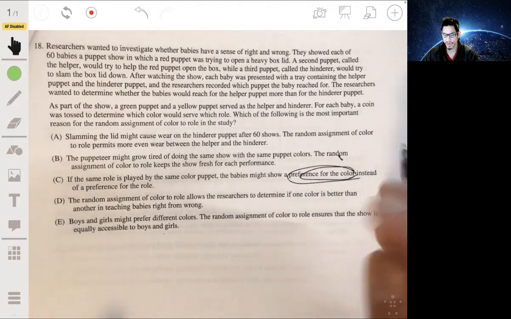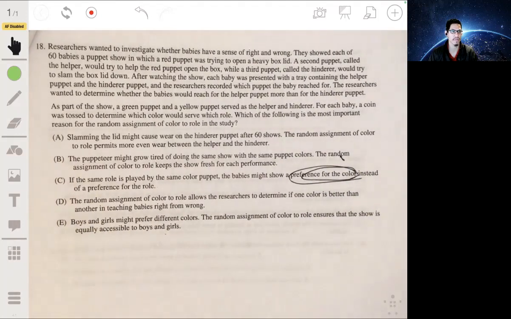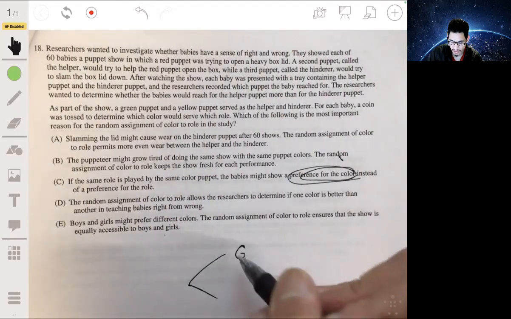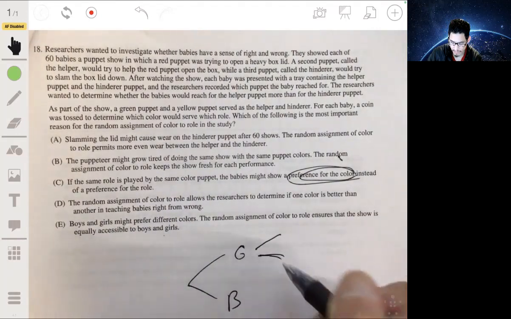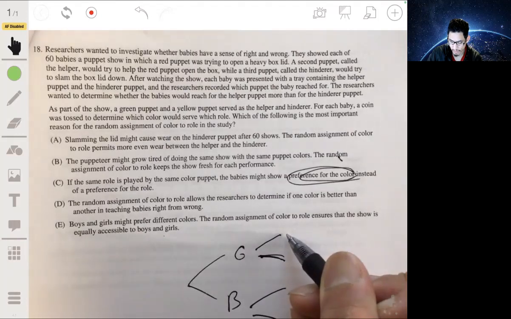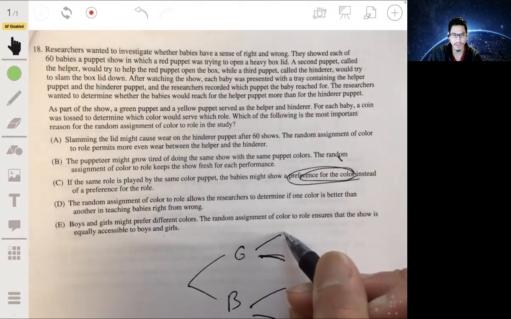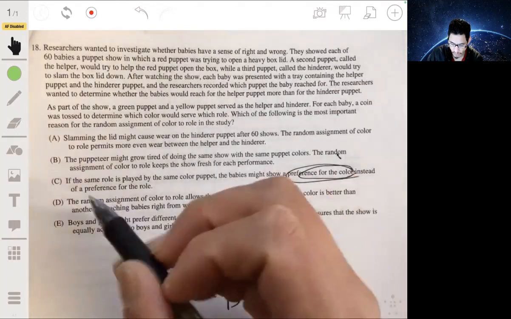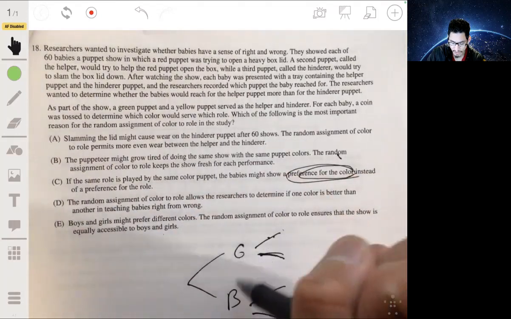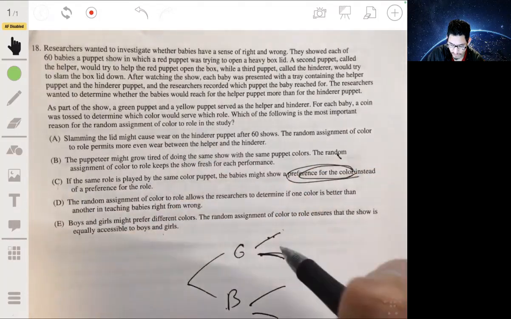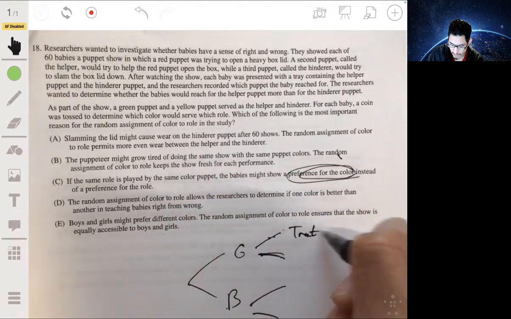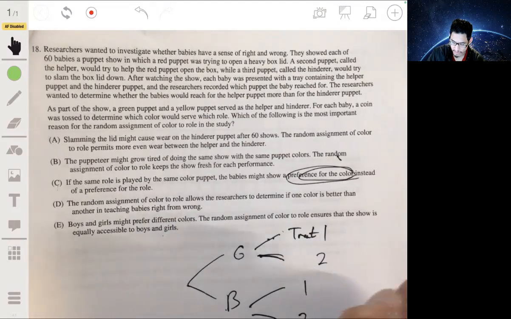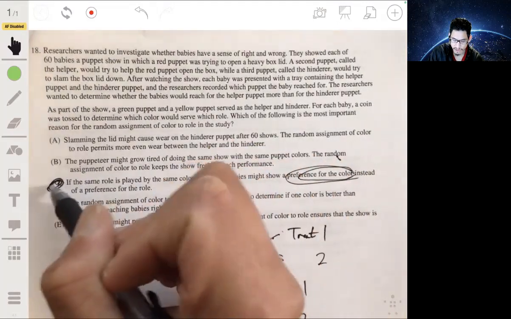No, because if you wanted to do that, you would break the population into strata. Have girls in one group, boys in another group, and then within each group you would have random assignment. You would randomly assign within each group. So then that way gender wouldn't be a factor. So you get 2 treatments, like treatment 1 and treatment 2, in each group. So the answer would be C for sure.